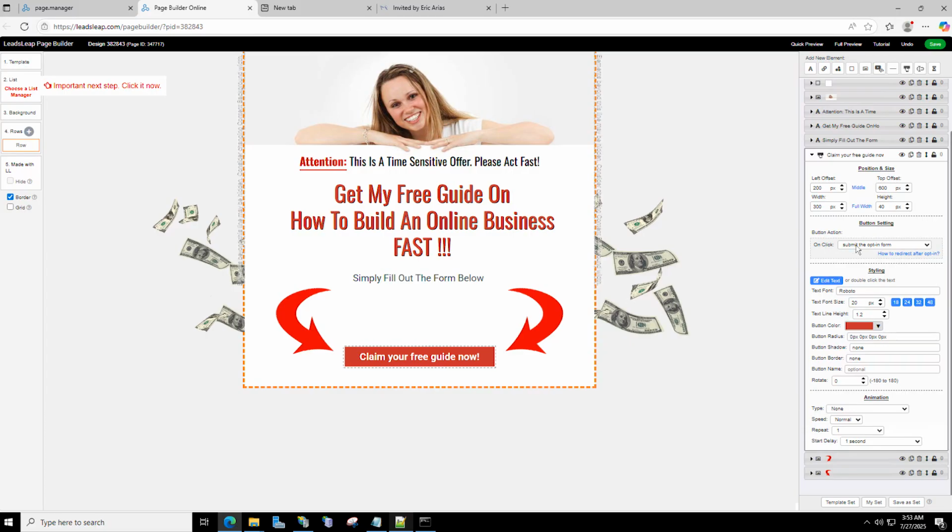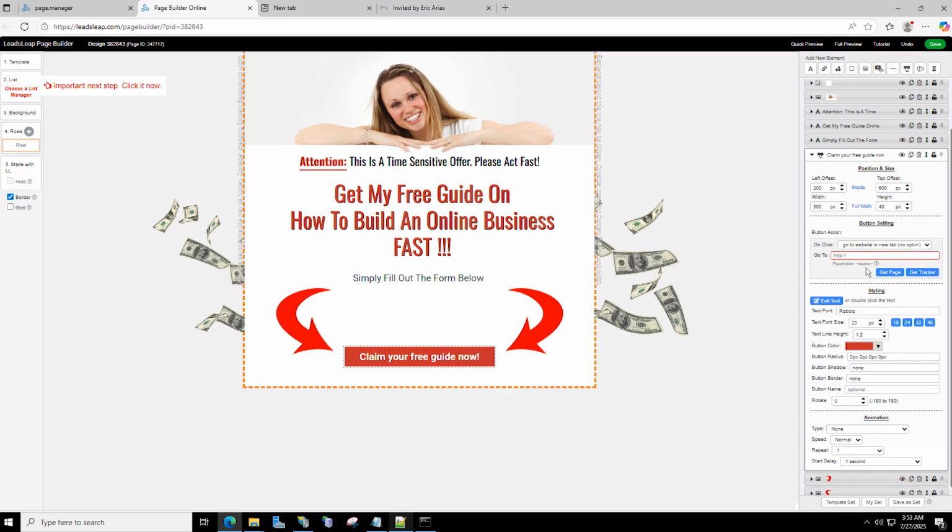So with the button, it says submit the opt-in form, but I don't have a form. So I'm going to click this and put go to a website, a new tab, no opt-in. And you have all these other ones too, but I'm going to do go to a website, a new tab in this example. And I'll just go ahead and put my home page.